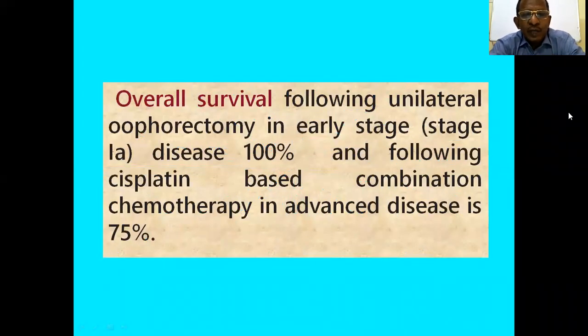So overall survival following unilateral oophorectomy in early stage, stage 1, where only one ovary is involved, is 100%. And following cisplatin based combination chemotherapy in advanced disease, it is 75%.